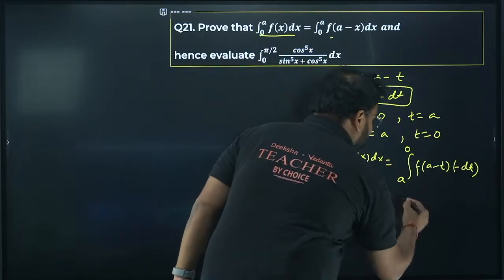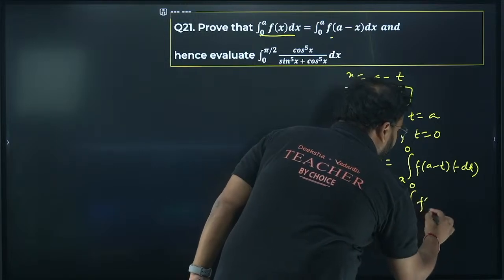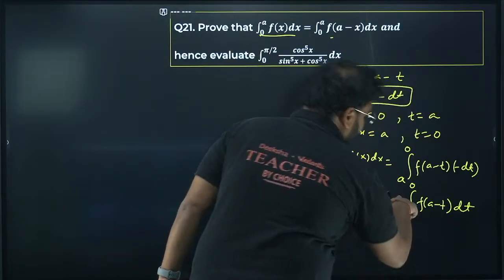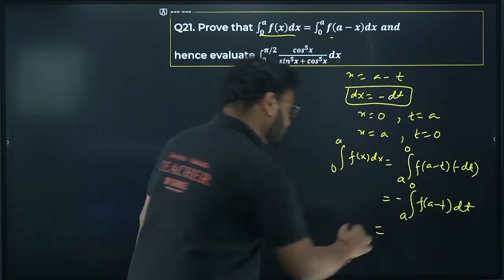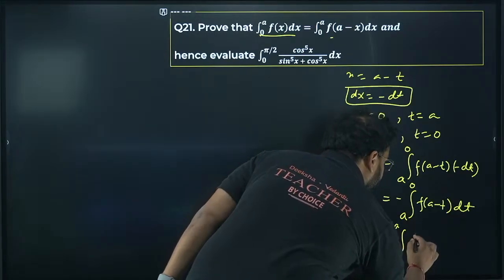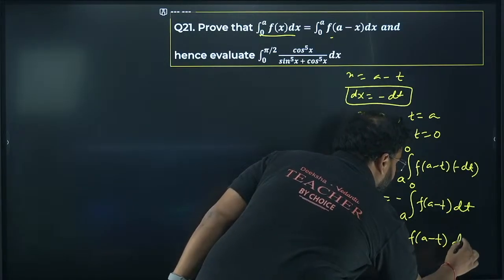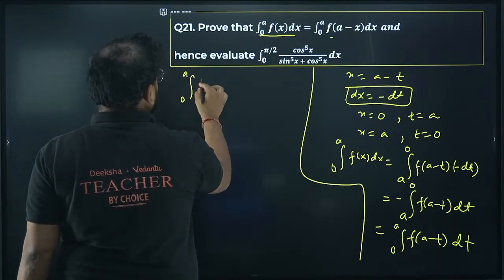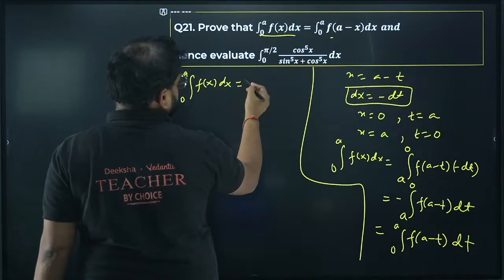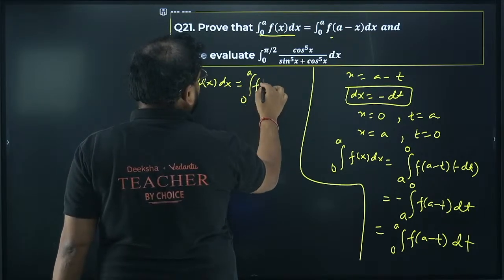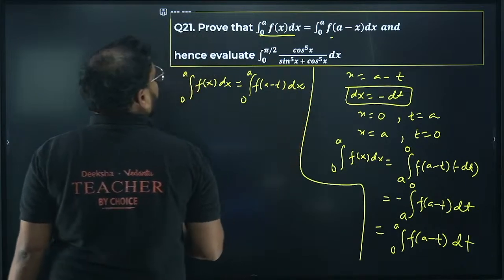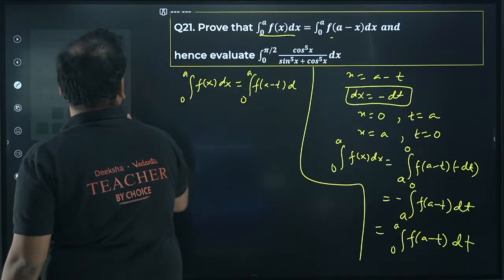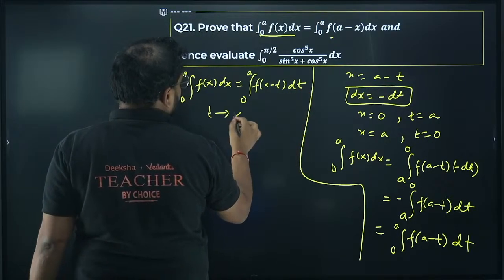Simplify now. Bring this minus sign in front. You'll get integral a to 0 of f of a minus t dt. You can apply the property where there's a minus sign: I can swap the limits, so it becomes 0 to a f of a minus t dt. So far I've written integral 0 to a of f of x dx as integral 0 to a of f of a minus t dt. We all know that we can change the variable anytime. So I'll change the t to x.